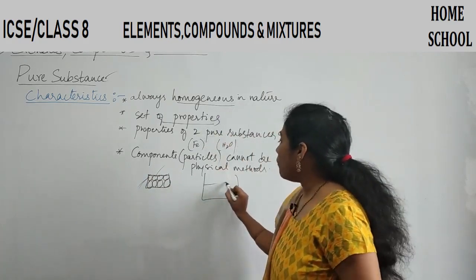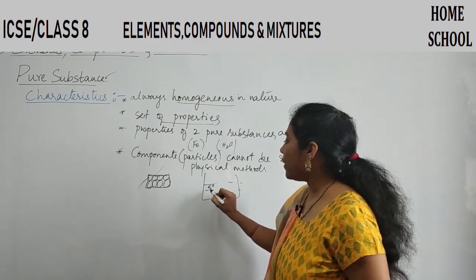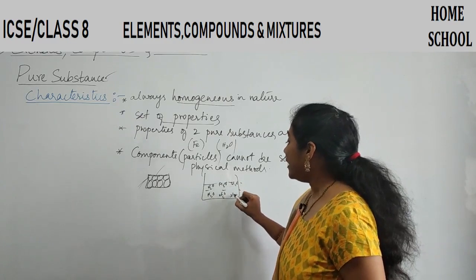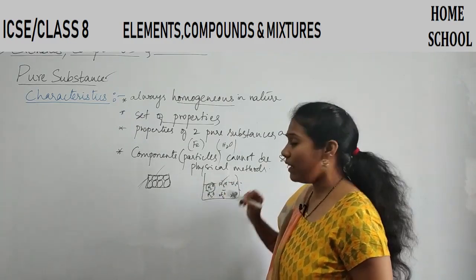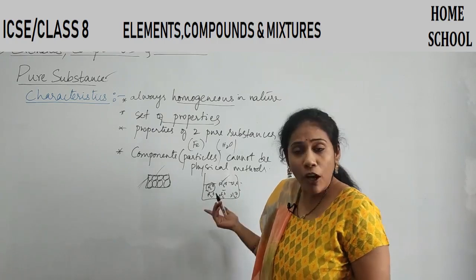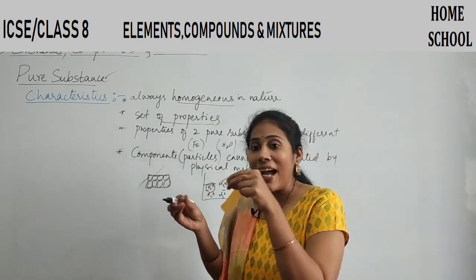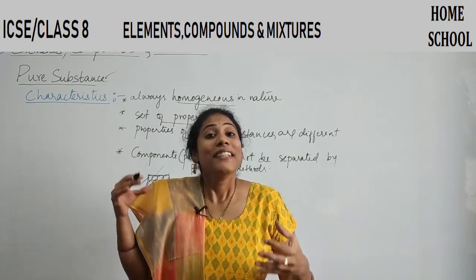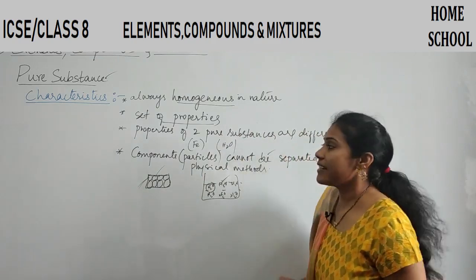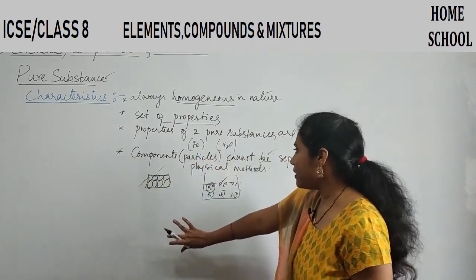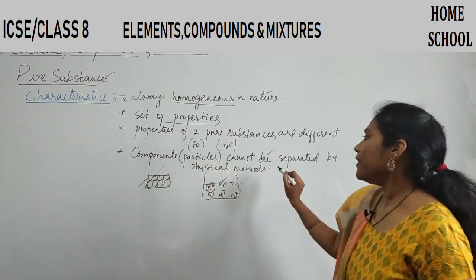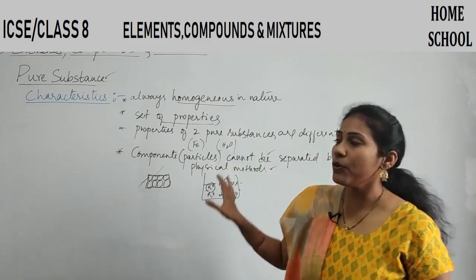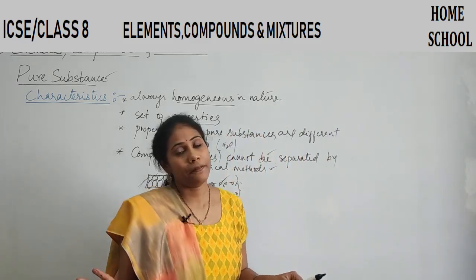Say you have a beaker of water. Here you have H2O. Everywhere there are H2Os. Crores of H2Os are there, right? And if I want to separate one H2O from another, is it possible? Can you think of this? Just with the help of a hand, to separate one H2O from another, it's impossible, right? So this is the meaning of this sentence. Components, or nothing but particles here, cannot be separated by physical methods. So these are the 4 characteristics of pure substances that you have to remember, right?